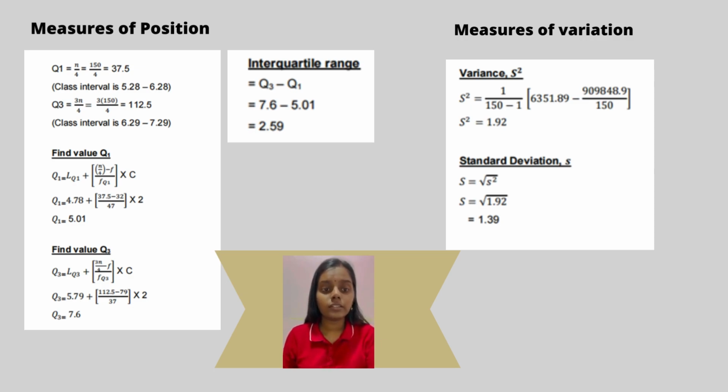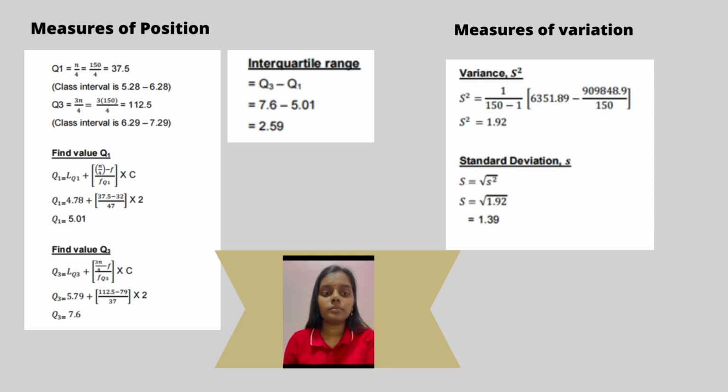Measure of position, the interval is 6.29 to 7.29. To find the value of quartile 1, 4.78 plus 37.5 minus 32 over 47 times 2. Quartile 1 equals 5.01. To find the value of quartile 3, 112.5 minus 79 divided by 37 times 2 plus 5.79 equals 7.6. The interquartile range, quartile 3 minus quartile 1, equals 7.6 minus 5.01, which equals 2.59.